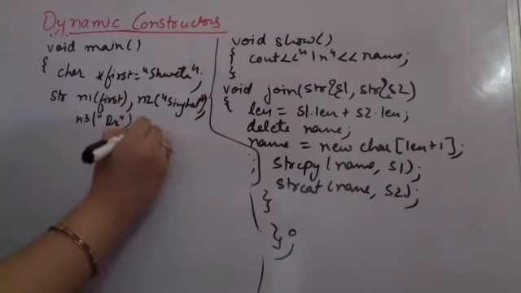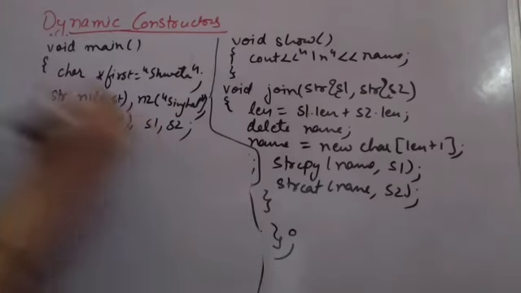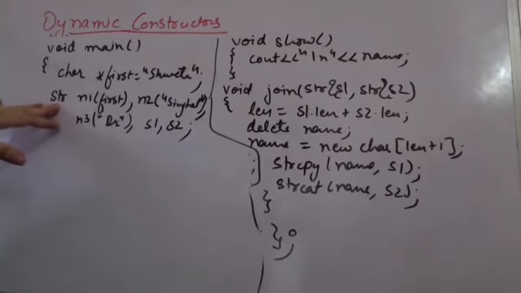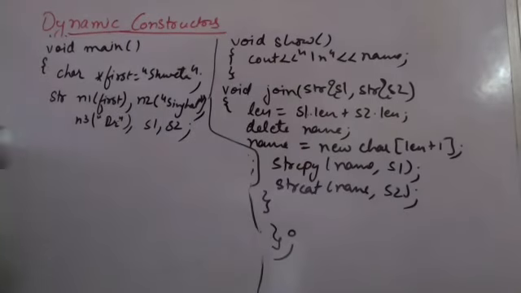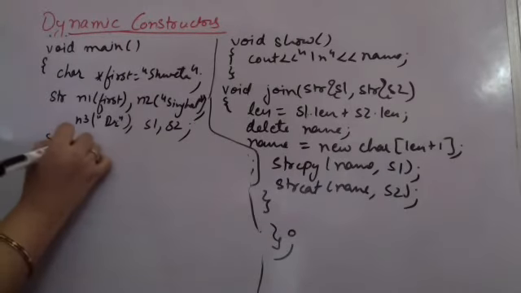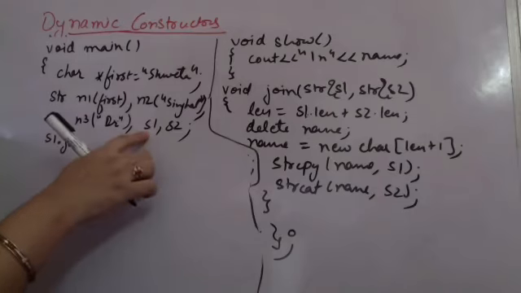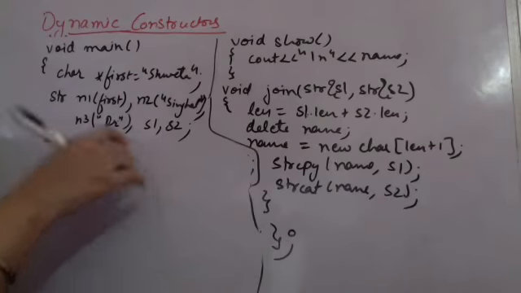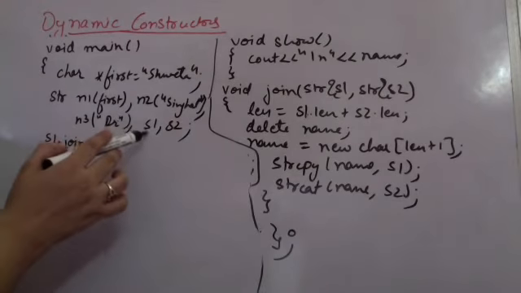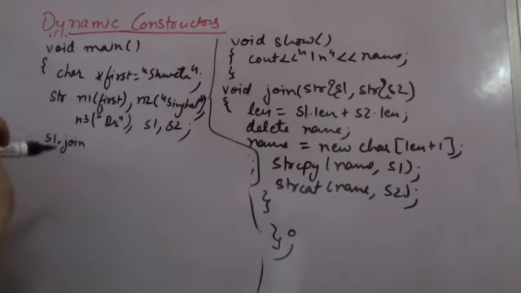And I'm having two other objects, S1 and S2, of type class string that we have created of type str. So S1 dot join I am calling now. S1 में default constructor call हुआ होगा. In N1, N2, N3 में parameterized constructor would have been called, and S1 and S2 में default constructor would have been called.